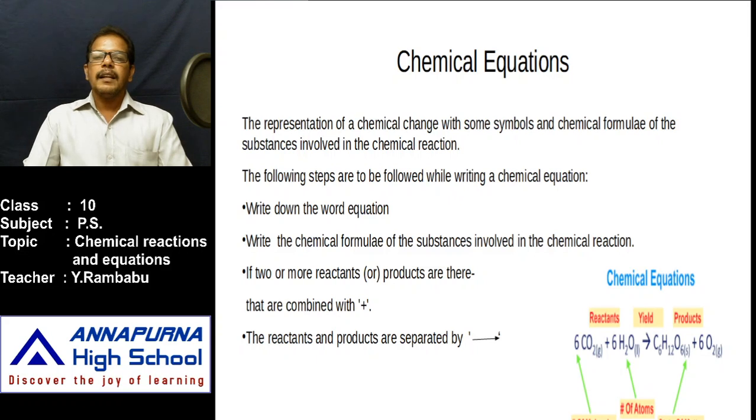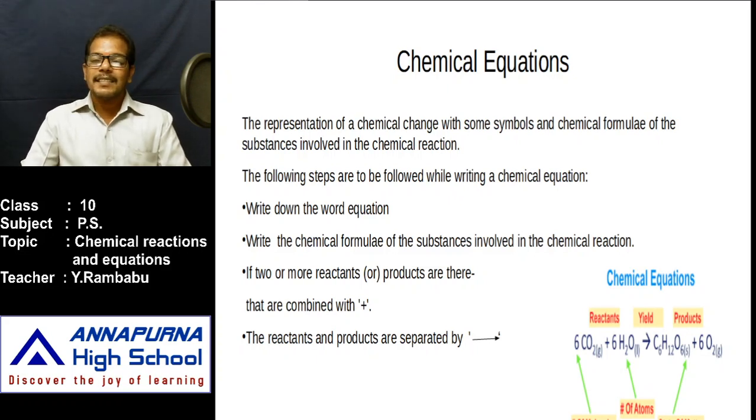While writing these chemical reactions, the reactants and products are separated by an arrow mark. This is read as 'gives rise to', or simply 'gives'. What is present on the left side of the arrow mark are reactants, and what is present on the right side of the arrow mark are products.